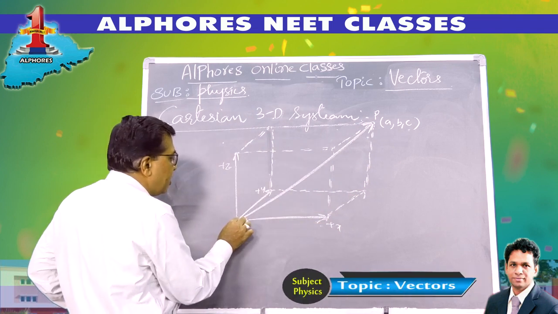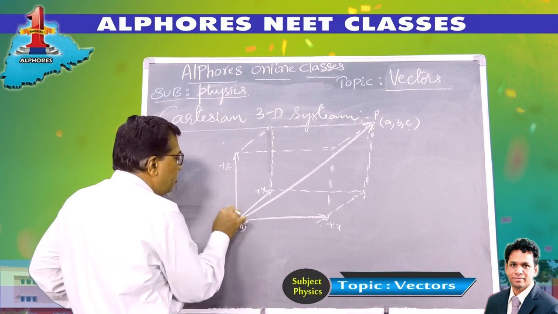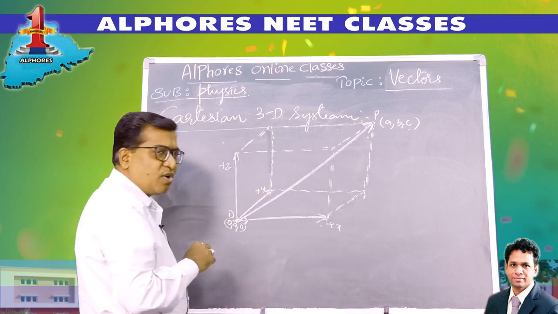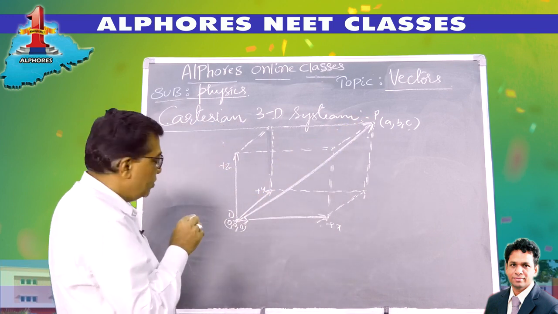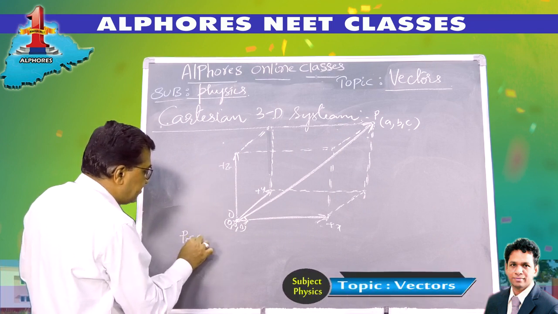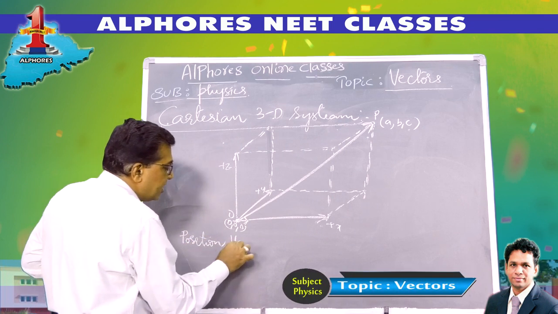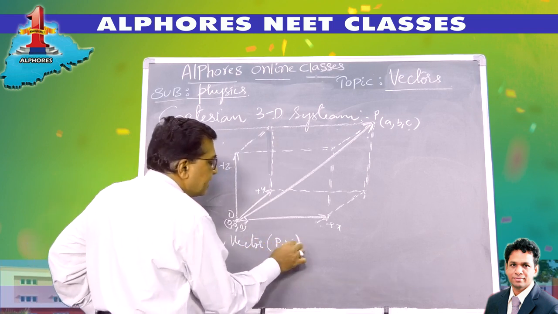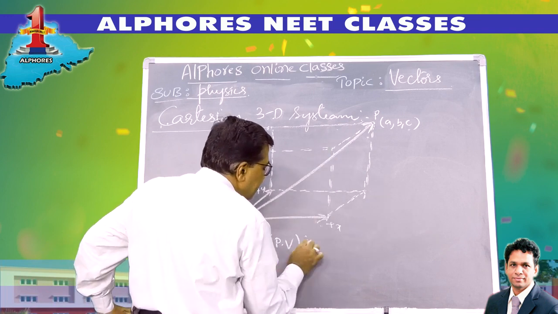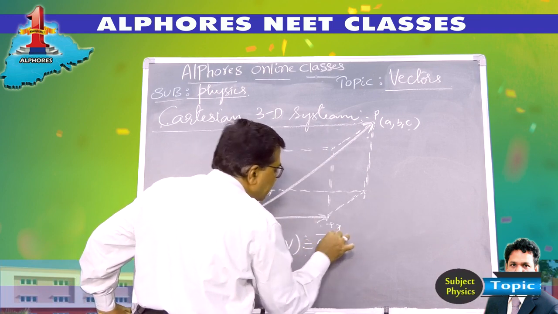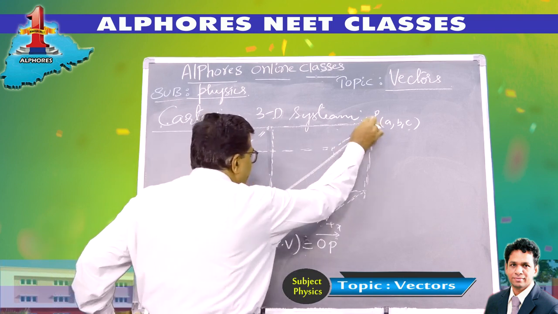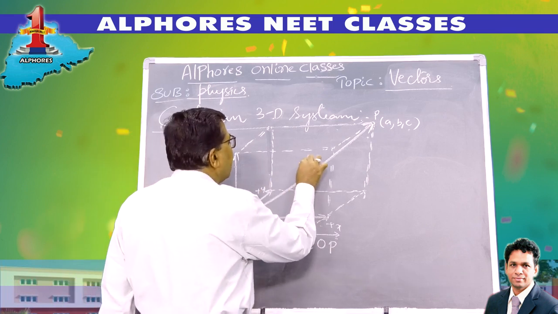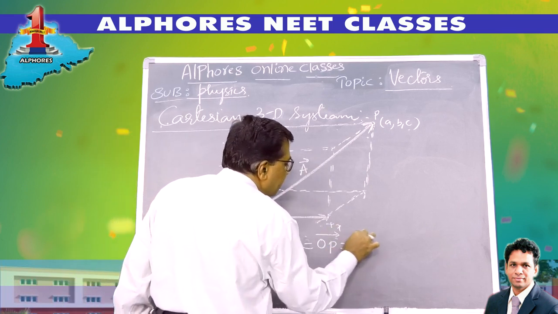The line joining the origin O to point P is the vector which represents the position of point P. This is called the position vector of point P, or simply PV. It is represented as OP bar, where O is the initial point and P is the point whose position vector is being represented. Let me name it as A bar, so OP bar is A bar.